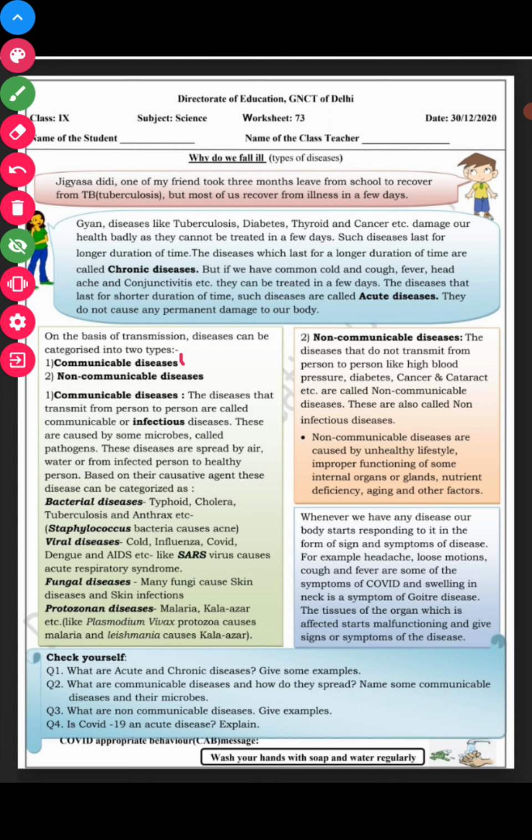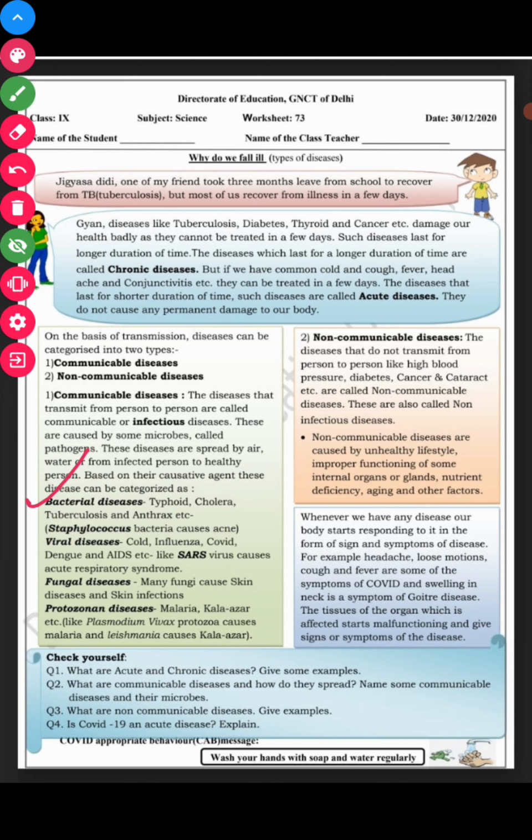Okay, so another form of disease is communicable and non-communicable. Communicable diseases are those diseases which spread from one infectious person to a healthy person. So communicable diseases are also called infectious diseases. They are caused by microbes called pathogens. These diseases are spread by air, water, and from an infected person to a healthy person through the causative agents.